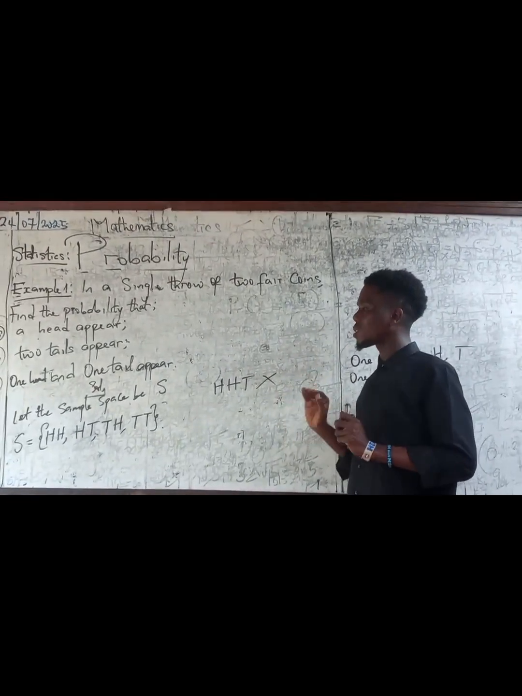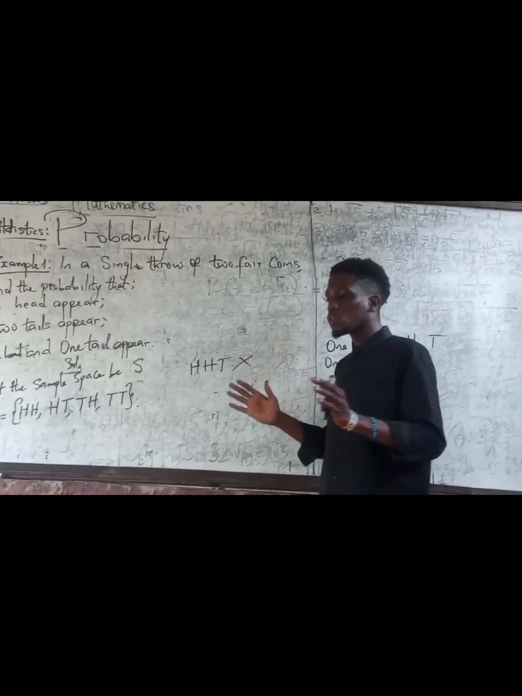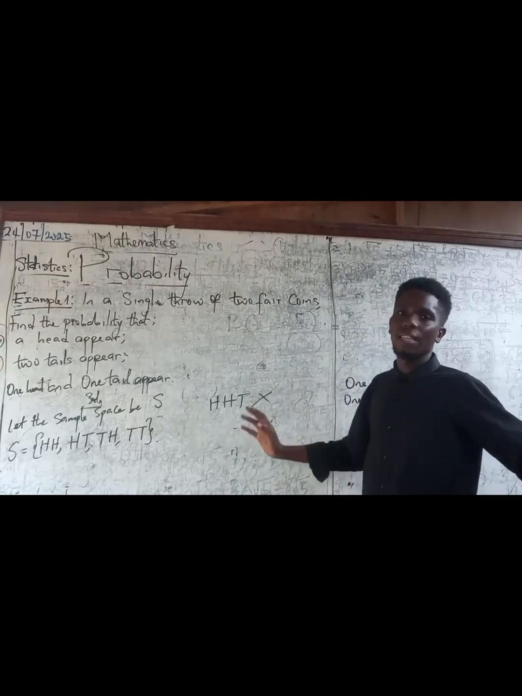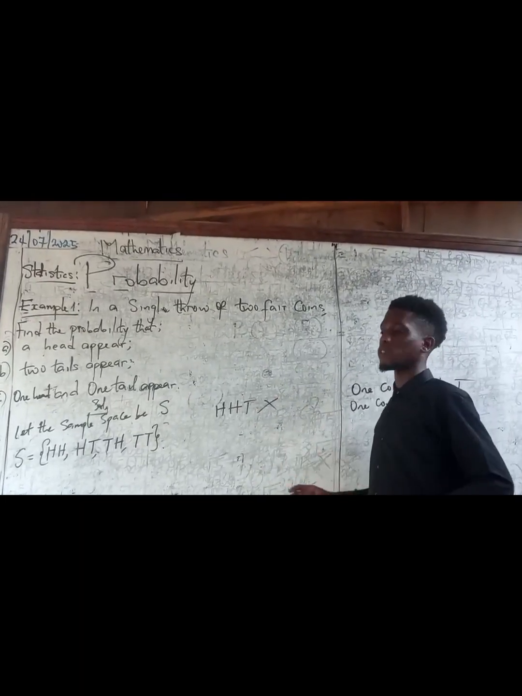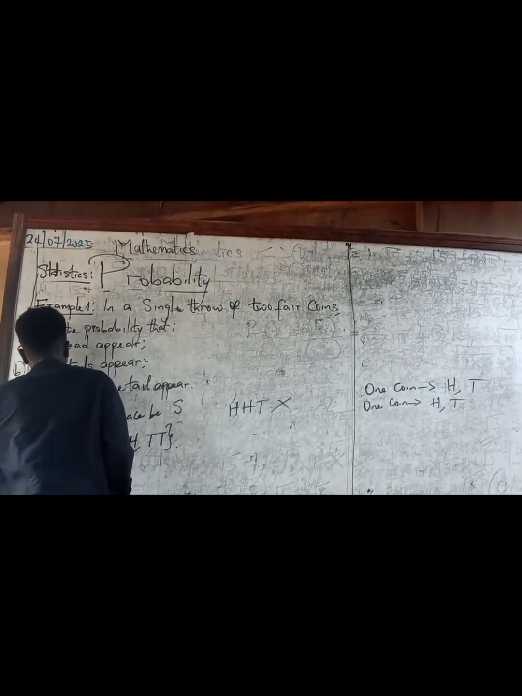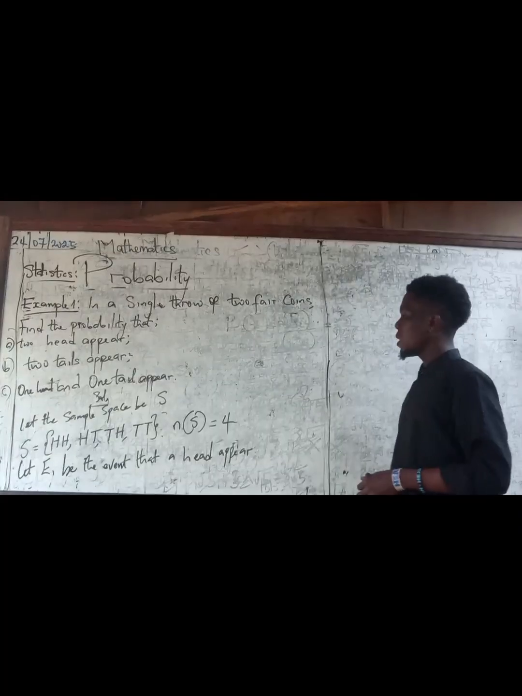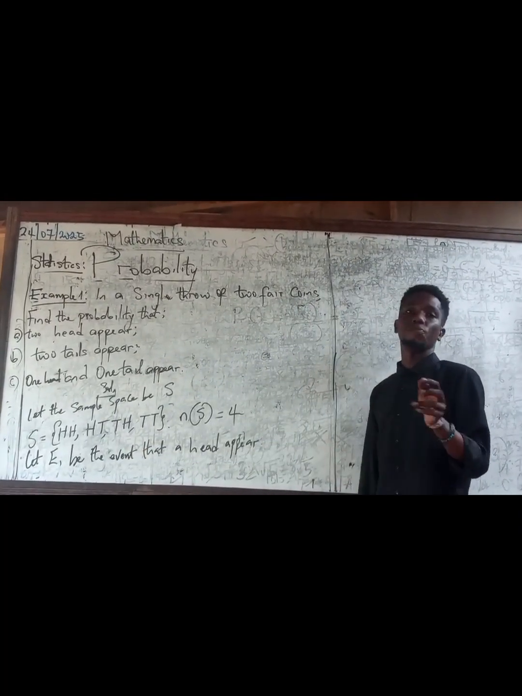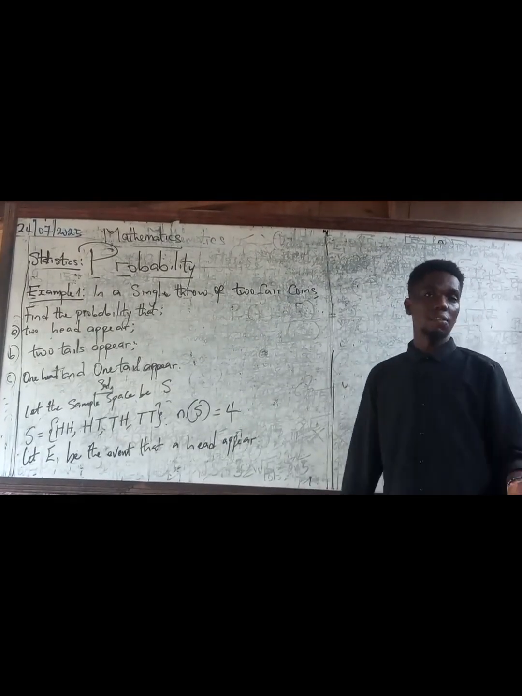So what sample space does for us is it tells us, okay, this is all you can get. Anything outside this is impossible. So that is what sample space does. Now let's go straight into event space. So now that we have the sample space, the number of elements of the sample space to be 4, let's go ahead and get the event space.